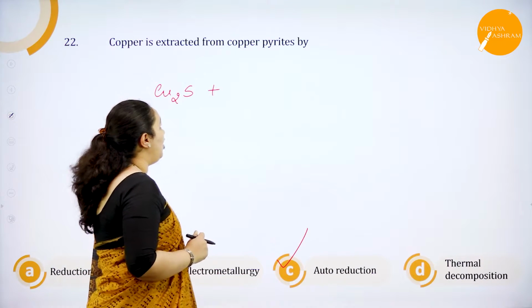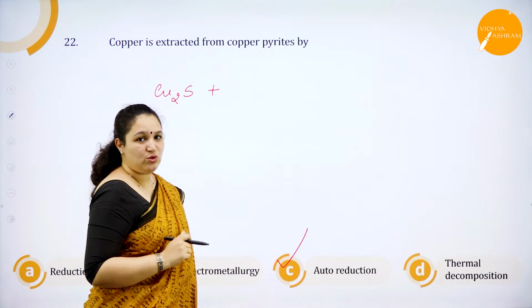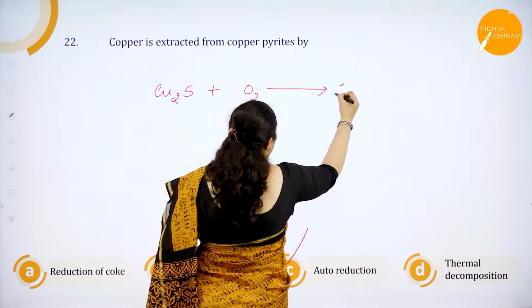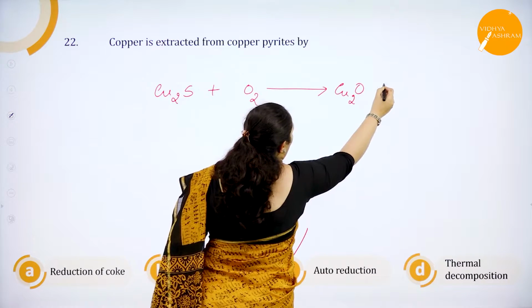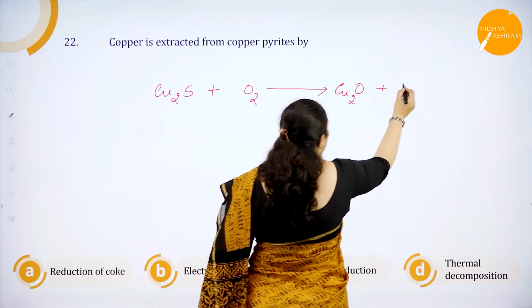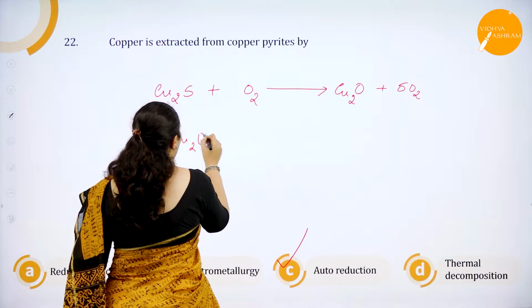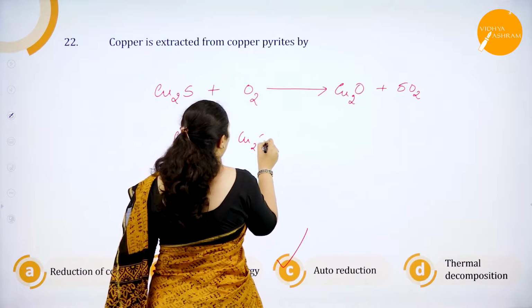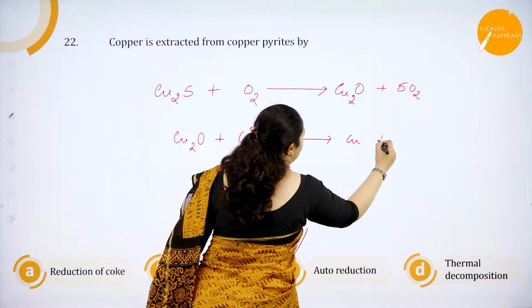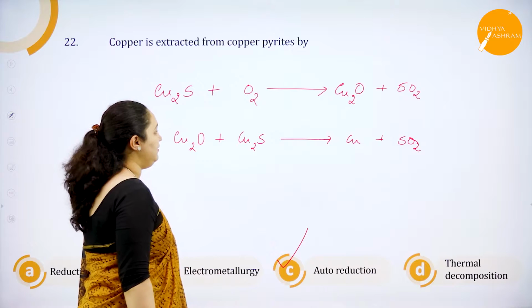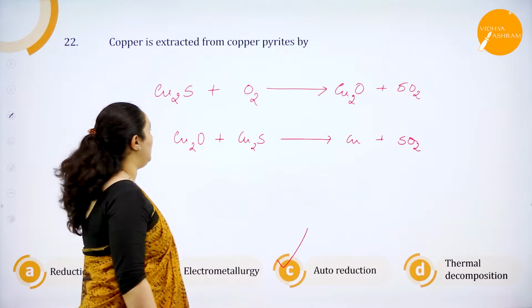Cu2S, copper pyrites, so it is Cu2S plus oxygen giving Cu2O plus sulfur dioxide gas, and Cu2O with more Cu2S, copper is formed and sulfur dioxide gas is liberated. I shall just balance the equation.